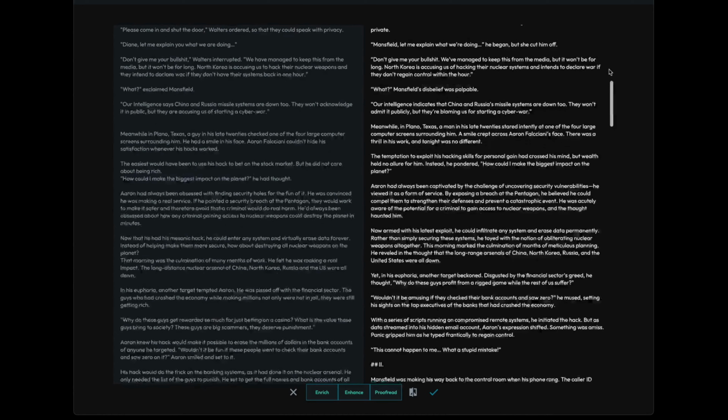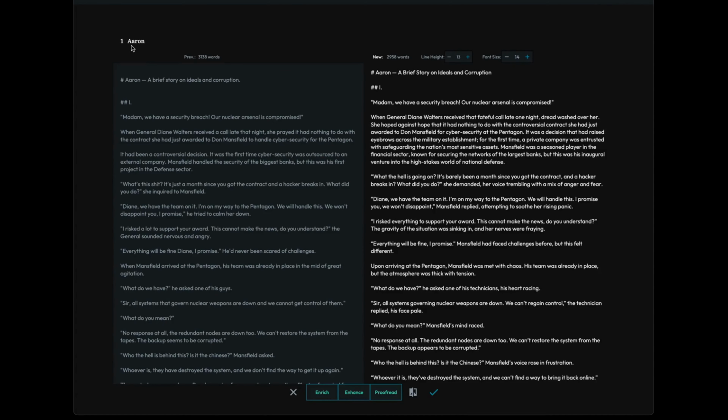We can see the previous version, the original one, was 3,000 words. The new edited version is slightly under 3,000 words, so probably it has done some editing for me. And then you can see how it has changed.